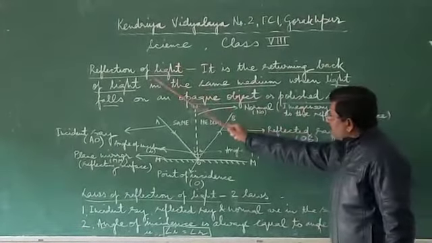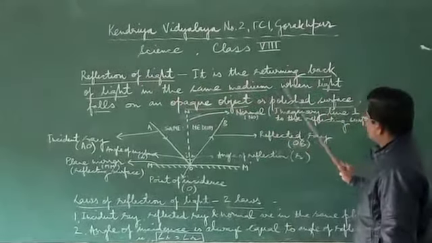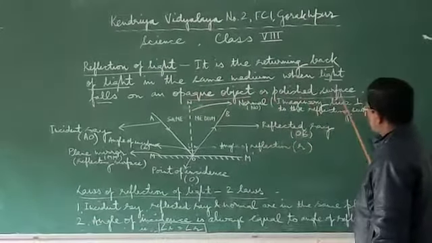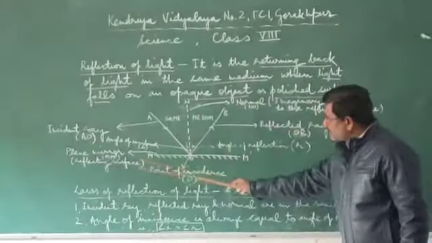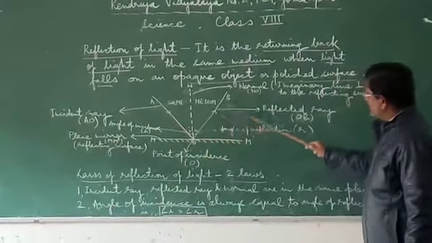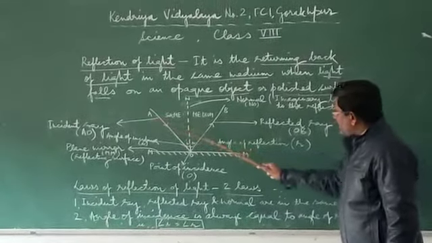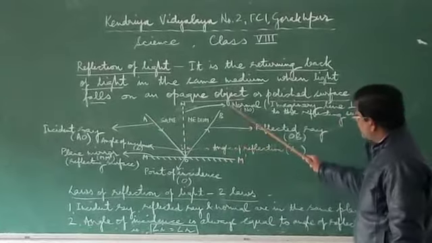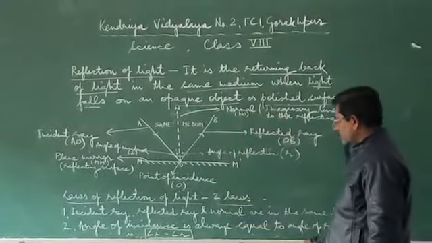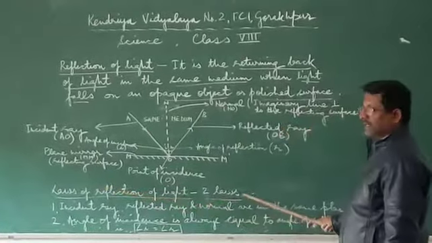So once again, let us repeat reflection of light. It is the returning back of light in the same medium when light falls on an opaque object or polished surface. So what is the polished surface? Polished surface is the plane mirror which reflects the incident ray in the same medium. Thus we can find the incident ray and the reflected ray in the same medium. On this basis, we can devise the two laws of reflection of light.